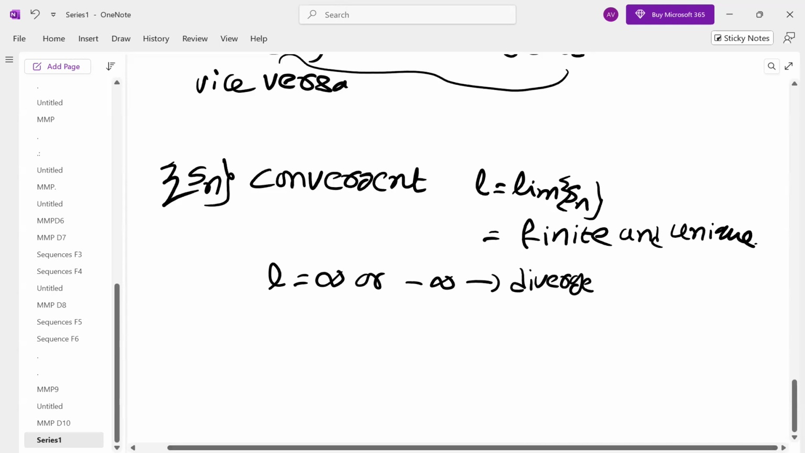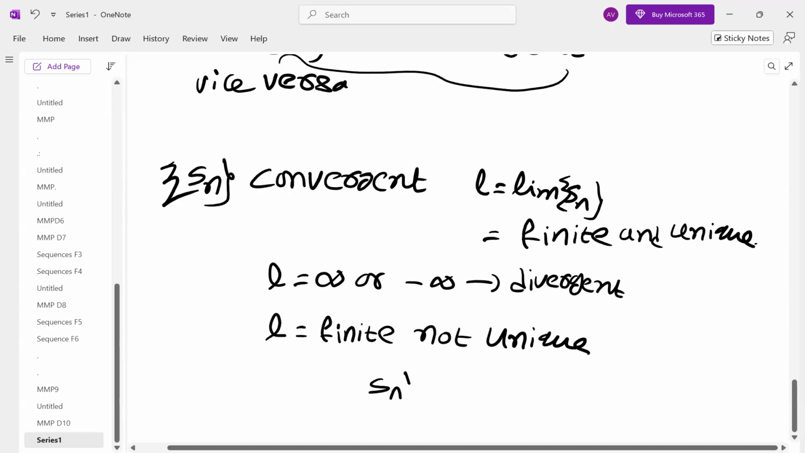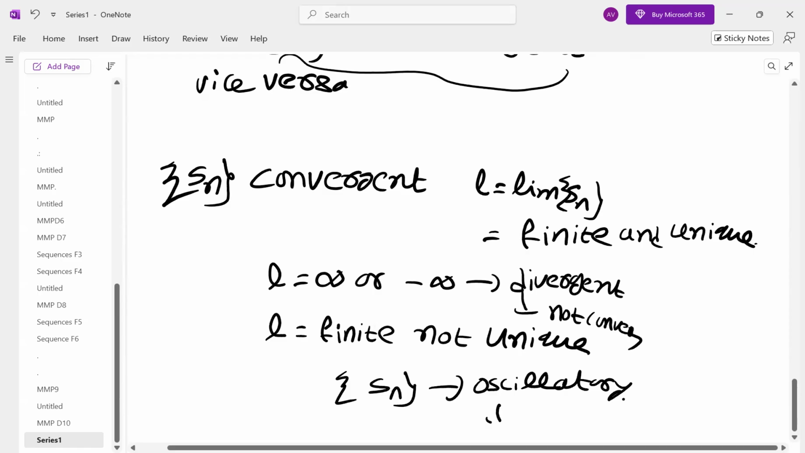We have done many questions earlier. If L is finite but not unique, then we say the sequence is oscillatory, not convergent. Oscillatory means not convergent. Divergent also means not convergent. Not convergent means it may be divergent or it may be oscillatory. Both will come under not convergent.